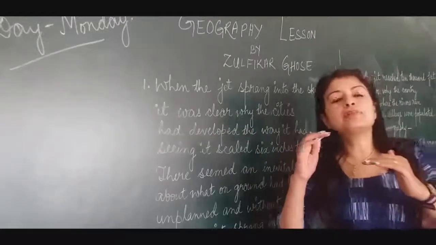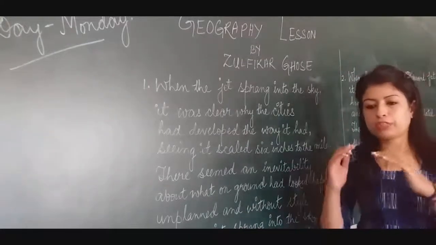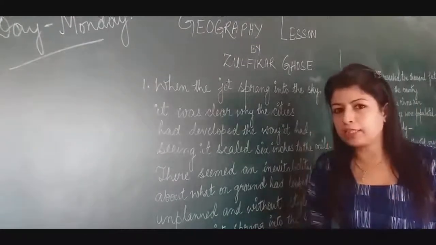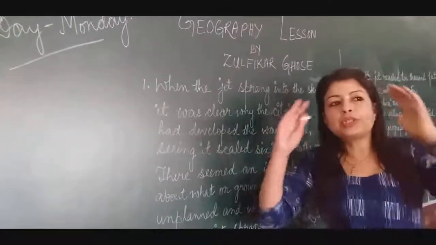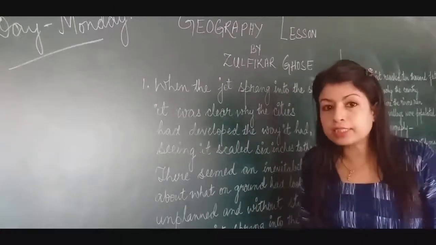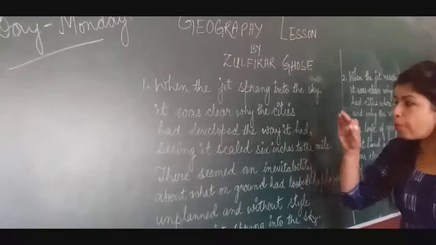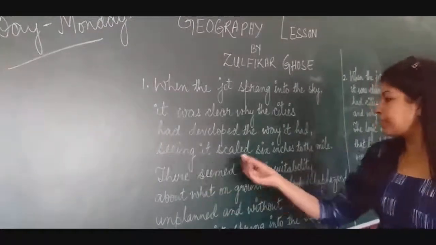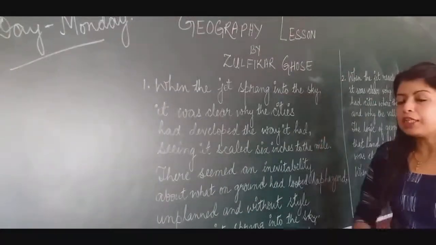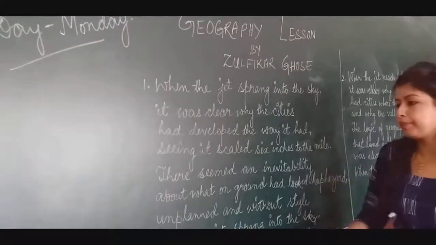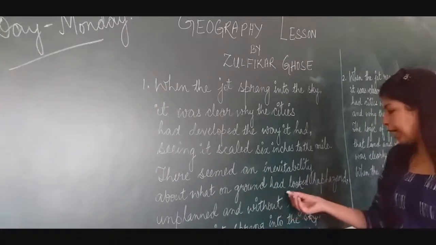So now the poet is in the jet, flying above. As he was flying above, he could see that the cities are well planned, and he could clearly understand why the cities had developed in such a manner. Seeing it scale 6 inches to the mile. When it reached 6 inches to the mile, he could see something more clearly. There seemed an inevitability about what on ground had looked haphazard.